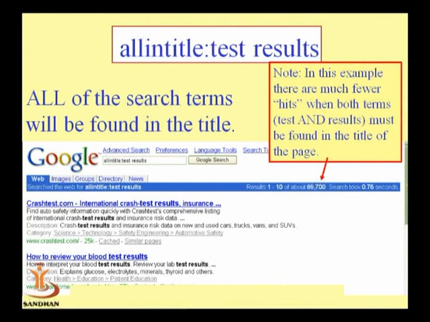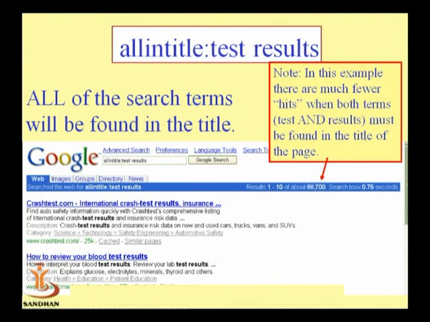Now the next is all in title. Over here the result is test result, we can find it using the all in title command. Now all of the search terms will be found in the title. Note that in this example there are much fewer hits when both the terms test and results must be found in the title of the page.